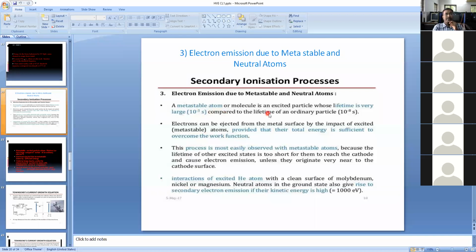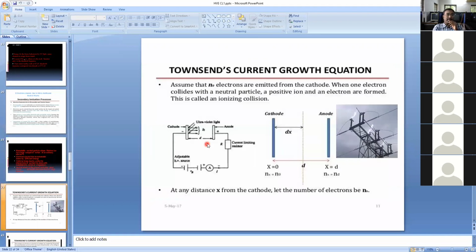Otherwise, if the lifespan of the ordinary electron is less, the secondary ionization process will not occur. It cannot occur. It's clear. Only if the lifespan of the electron is more does the secondary ionization process come into the picture. This is the concept under electron emission due to positive ions.